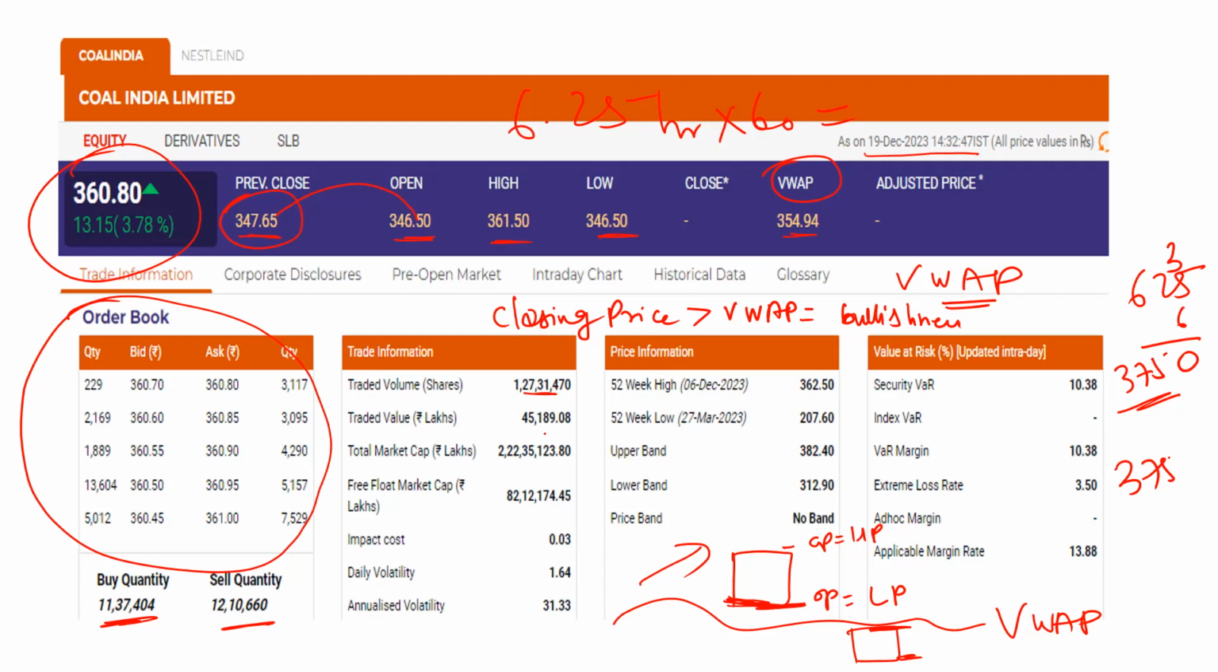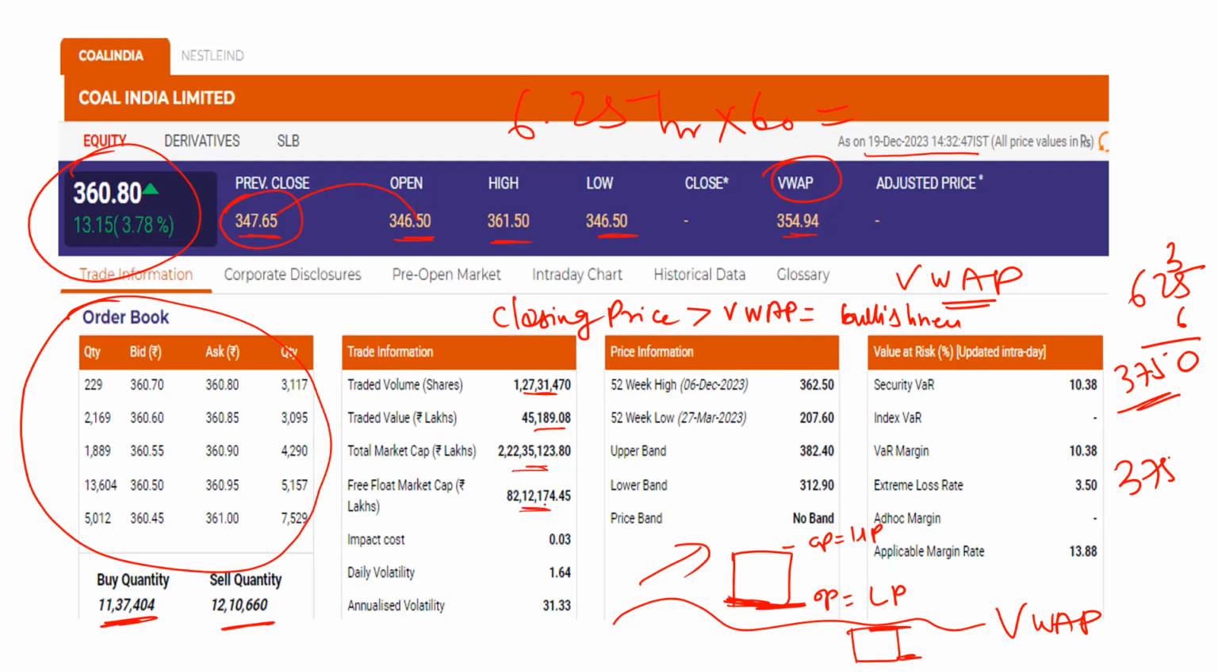Then you can see the traded volume, the number of shares. Here it is in lakh crore. If you multiply this traded volume by the current price, you'll get the traded value, and you will get the total market capitalization of the company.